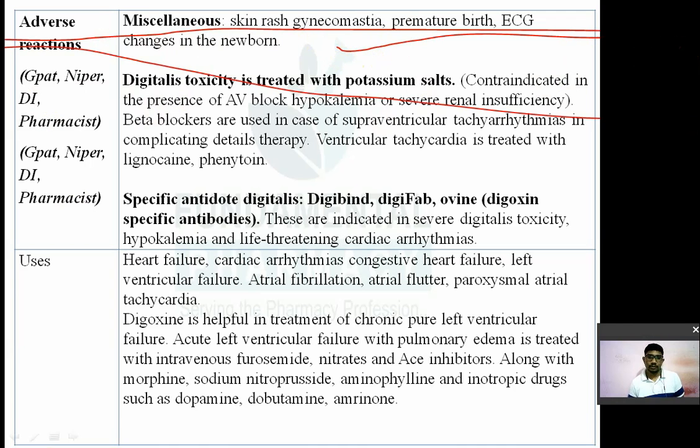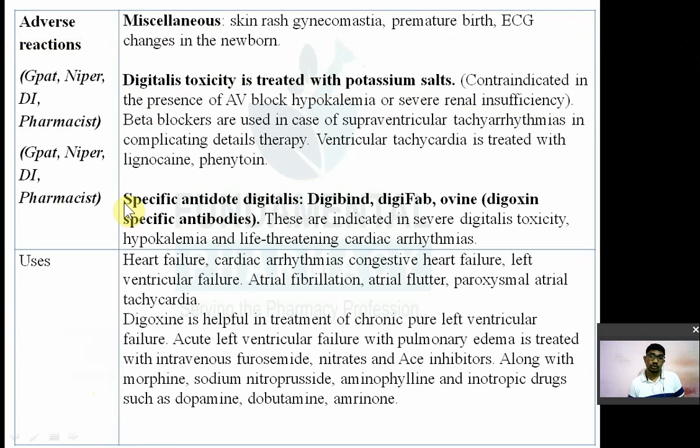Digitalis toxicity is treated with potassium. पोटेशियम दे दो, उसमें टॉक्सिसिटी डिजिटल का कम हो जाएगा. You have to administer the potassium. So digitalis toxicity is treated with potassium, which is contraindicated in presence of AV block or renal insufficiency. Beta blockers are also used in case of supraventricular tachyarrhythmia in complicated digitalis therapy. अगर digitalis therapy का complication है और arrhythmia produce कर रहा है तो beta blocker यूज करो. Ventricular tachycardia is treated with lidocaine or phenytoin.